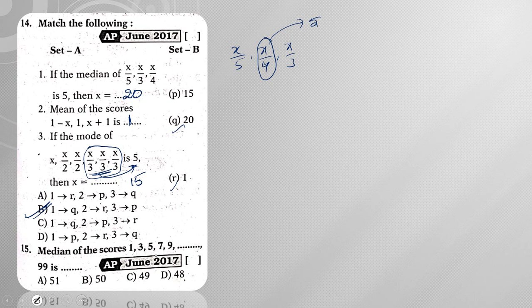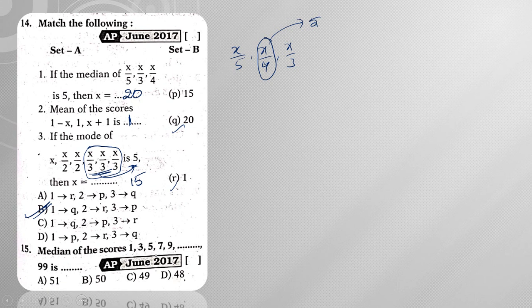Next, the median of the scores 1 3 5 7 9 and so on up to 99. So totally from 1 to 99, since all are odd numbers, there are 50 odd numbers here. So 50 observations means an even count.